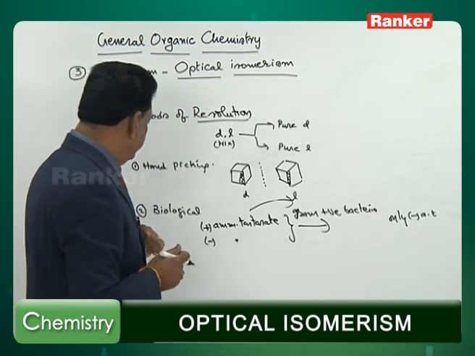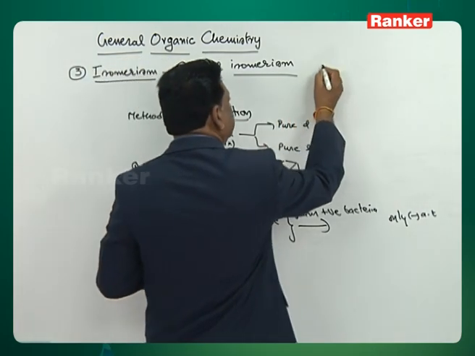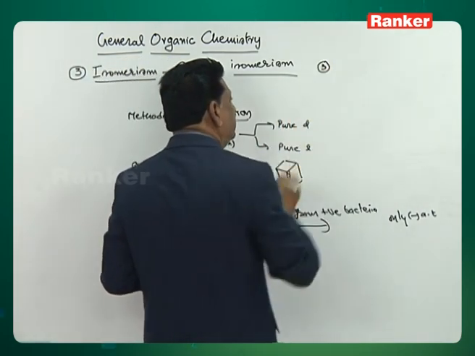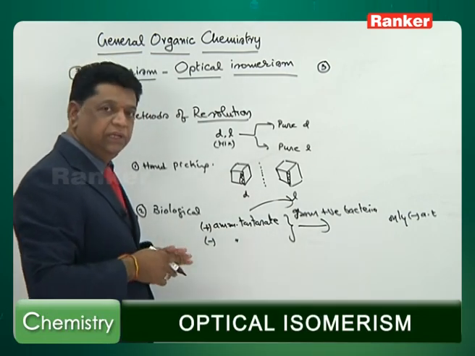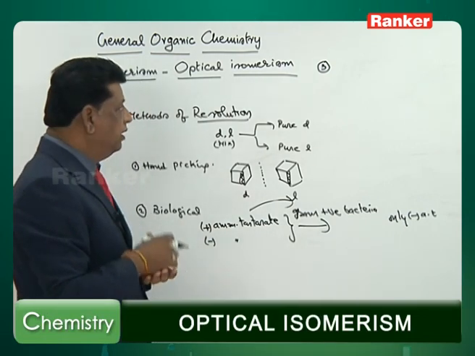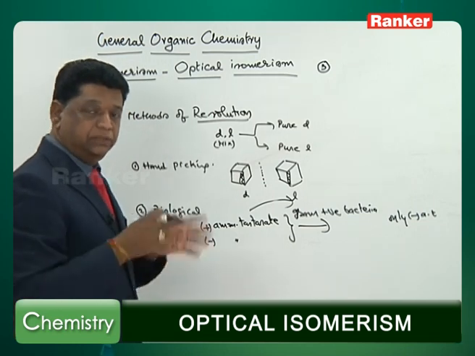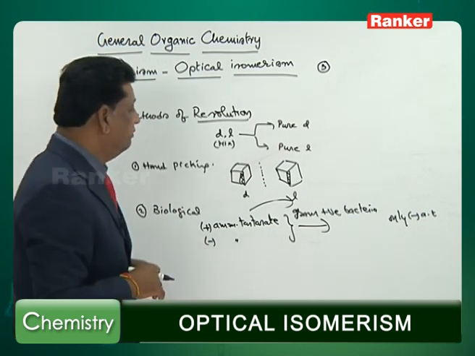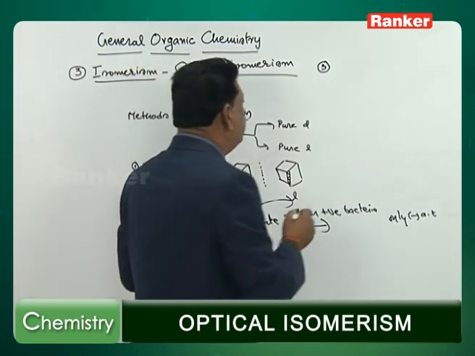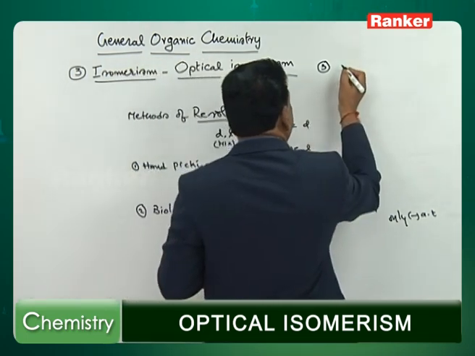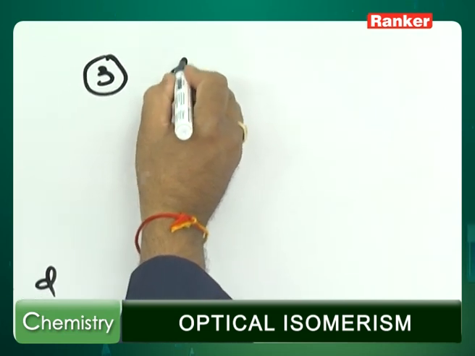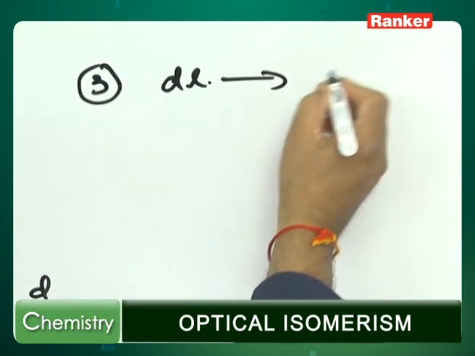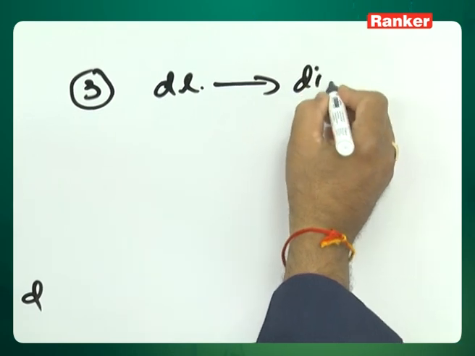However, there is one method introduced by Louis Pasteur, an age-old method, but hats off to him. We still implement this method in addition to the latest methods. The method is that the DL mixture is converted into diastereomers.